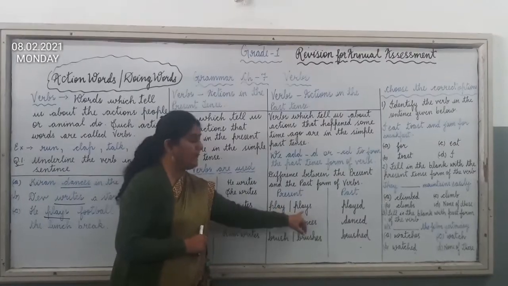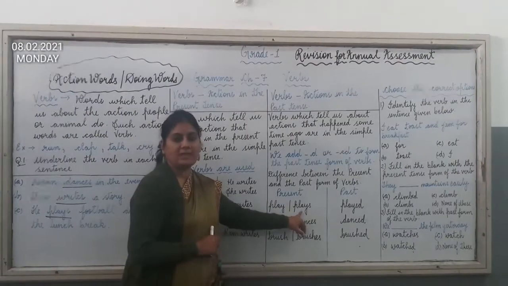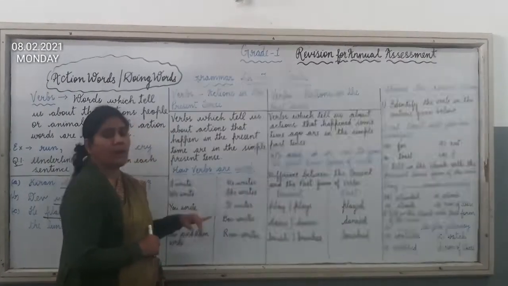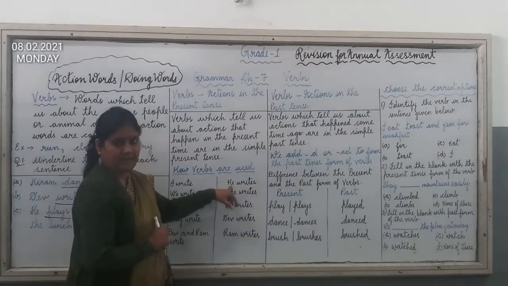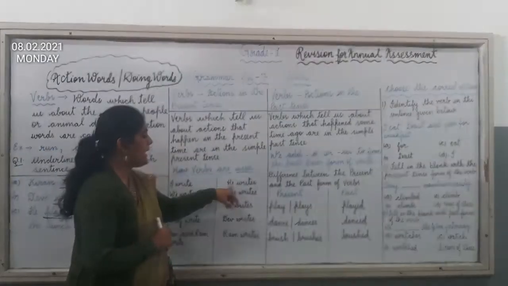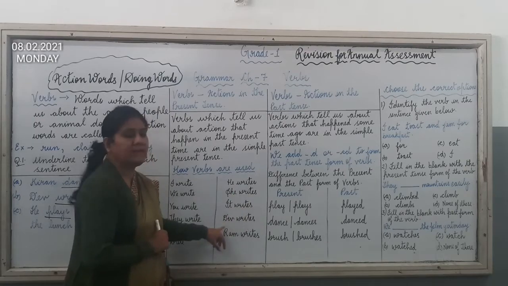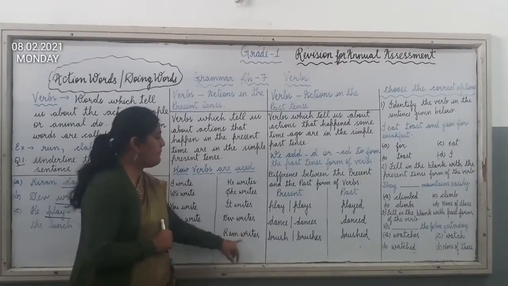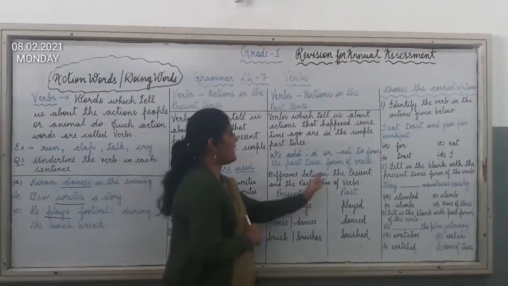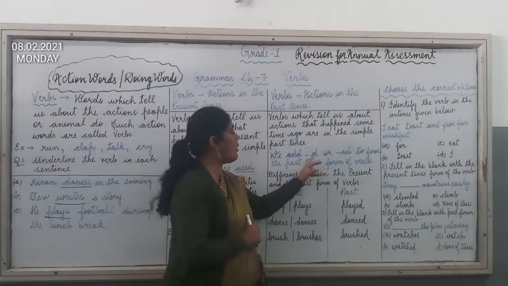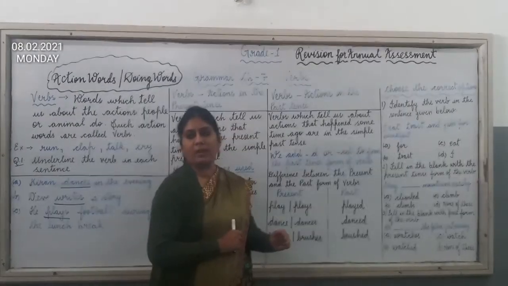Now here you can see plays. We will always add s to the verb when we are talking about a singular person. Okay, just say he plays. For example, he plays, she plays, it plays, Dev plays, Ram plays. Okay children? Now in the past tense, I have already explained to you that we always add d or ed to form the past tense of the verb.